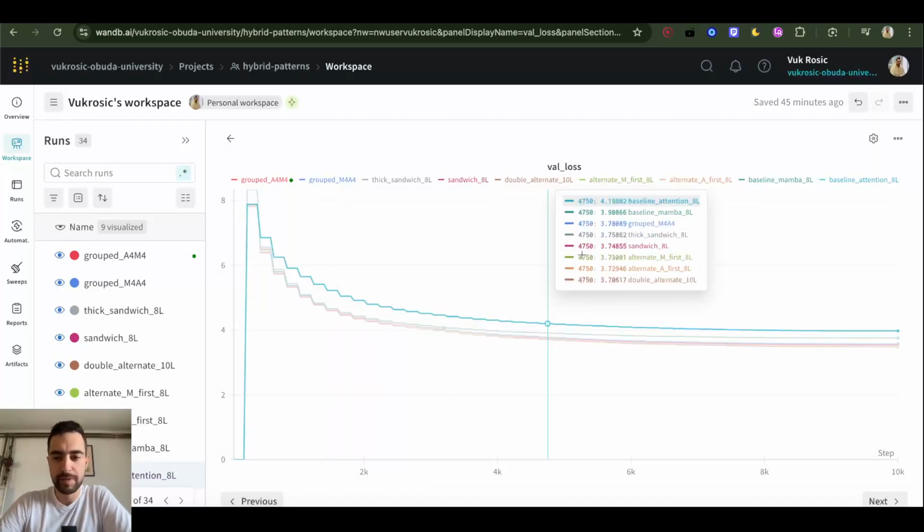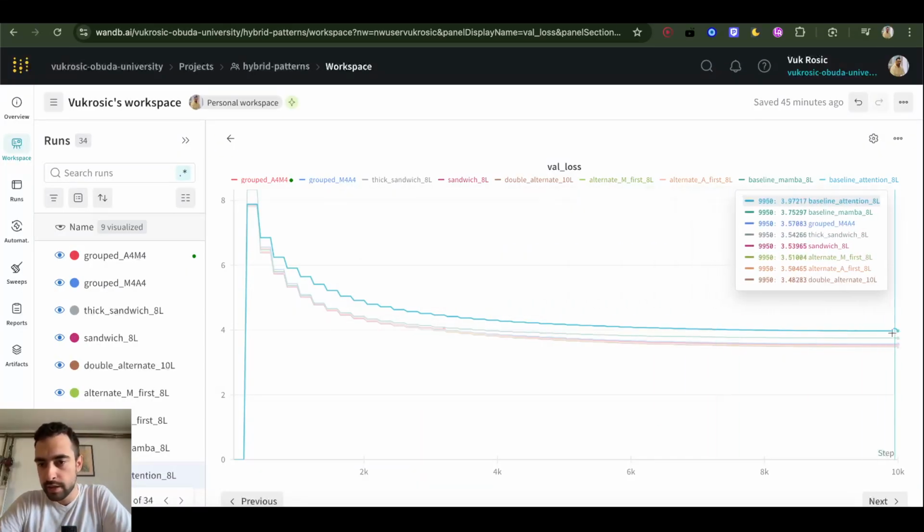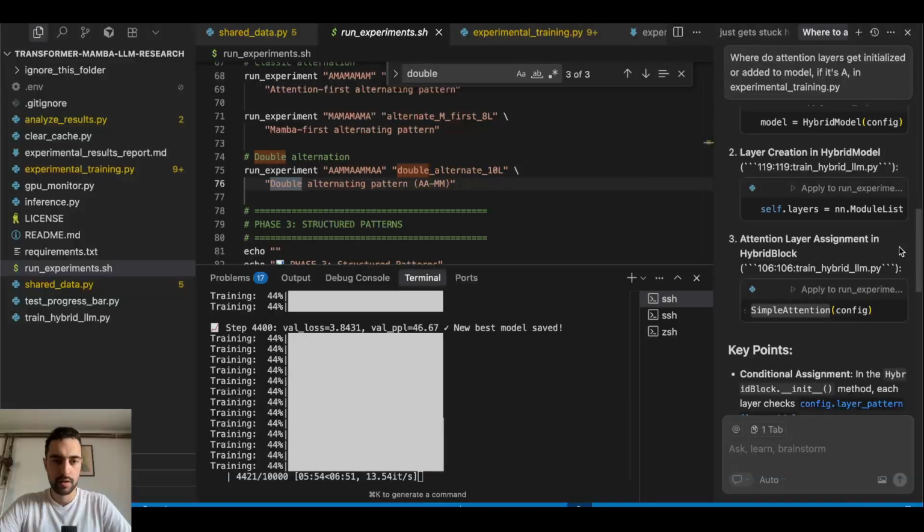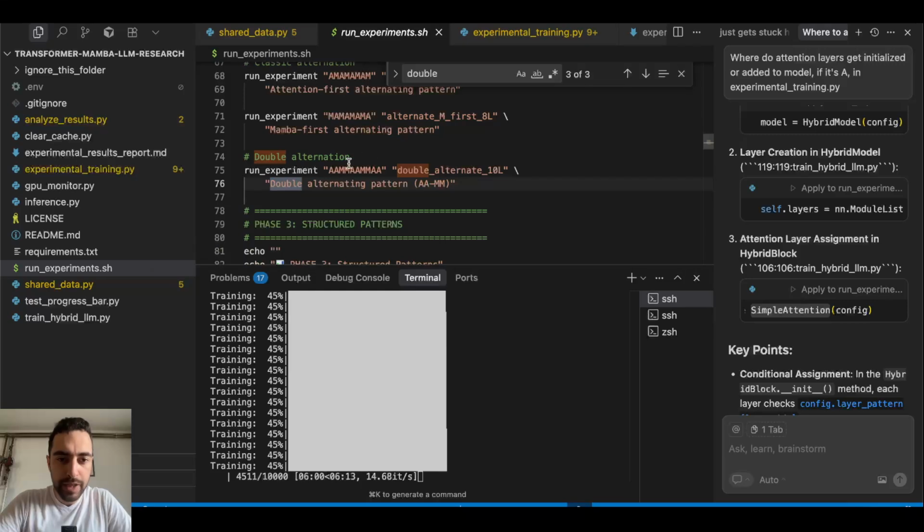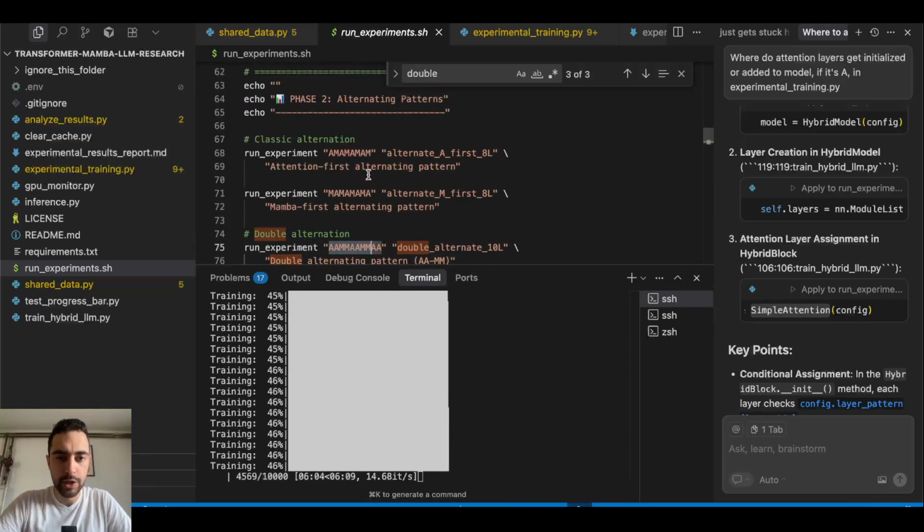We have a lot of experiments going on here. Which one is best? Double alternate A first. Double alternate is AAMMAAMMAA. But we have 10 layers here. Why do we have 10?